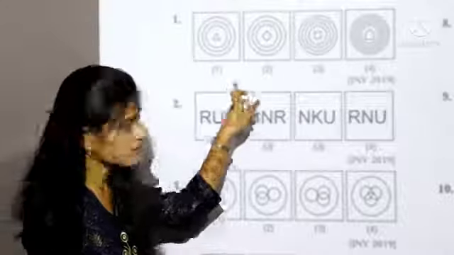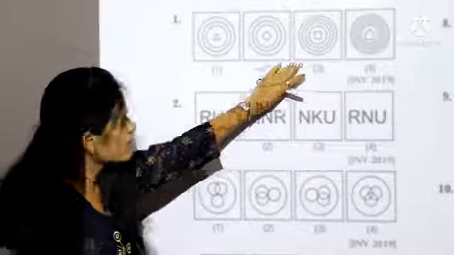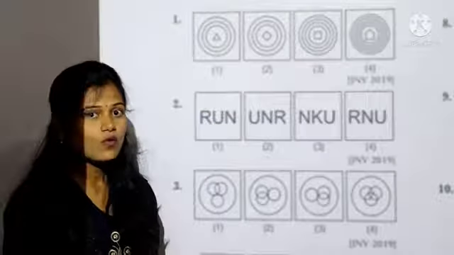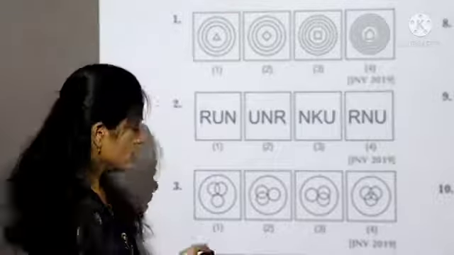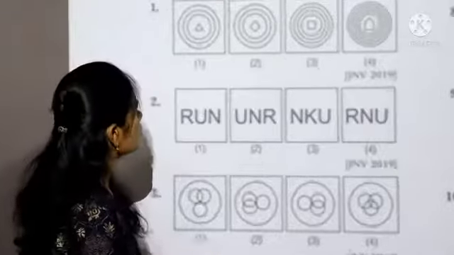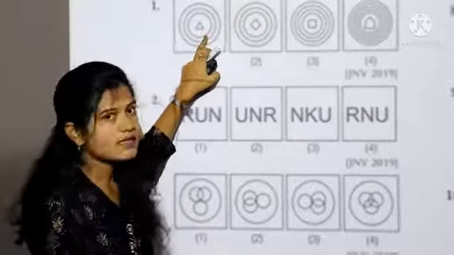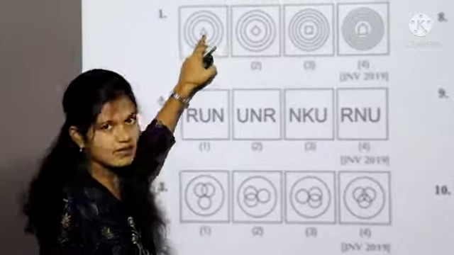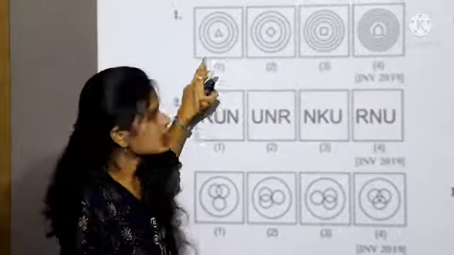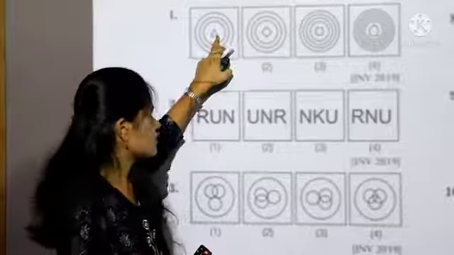In the first question, they have given 4 boxes. You need to identify the one different figure. See here, in the first box they have given 3 circles and inside a triangle, meaning 3 circles and a 3-line geometrical figure.